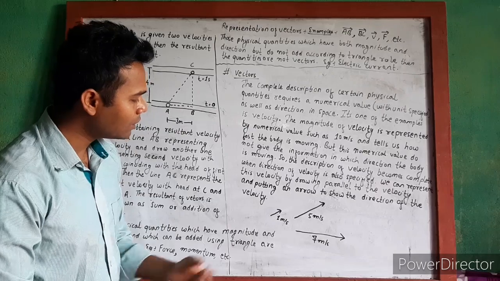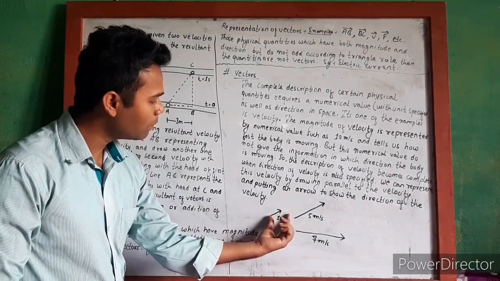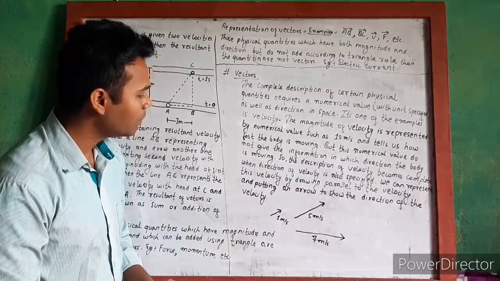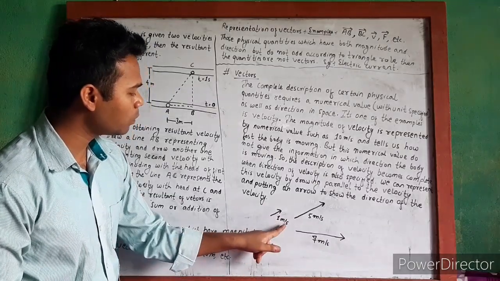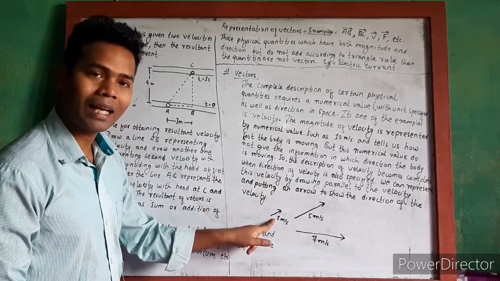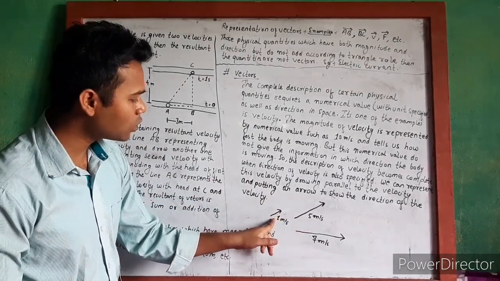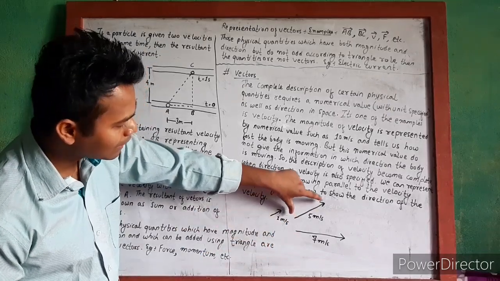And we can use the length of this line to show the magnitude of the velocity. For example, for 1 meter per second, this much length of the line is drawn, and for 5 meters per second, 5 times this unit length is drawn.